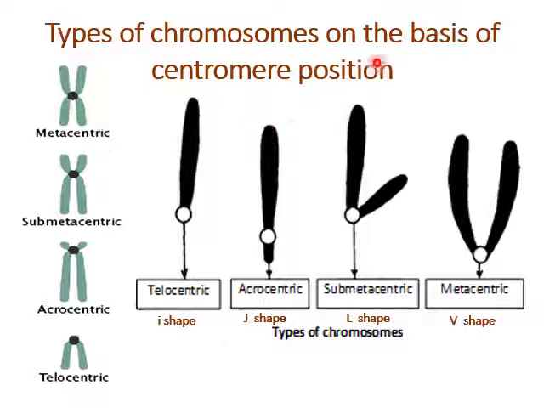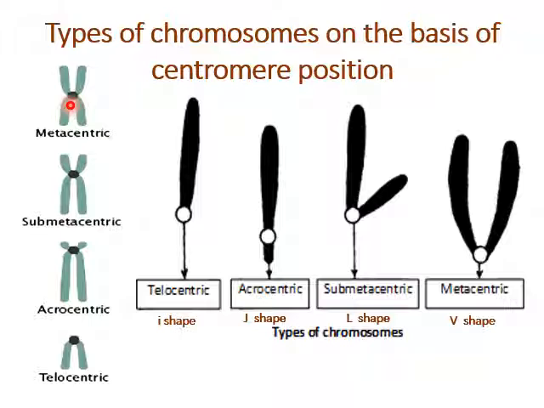Types of chromosomes on the basis of centromere position. Here you will see 4 types of chromosomes on the basis of centromere position: metacentric, submetacentric, acrocentric, and telocentric.